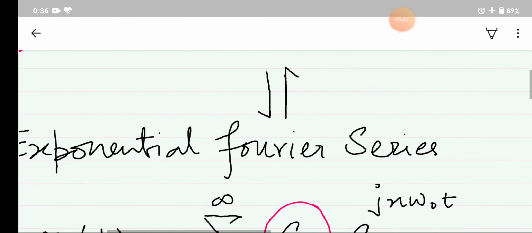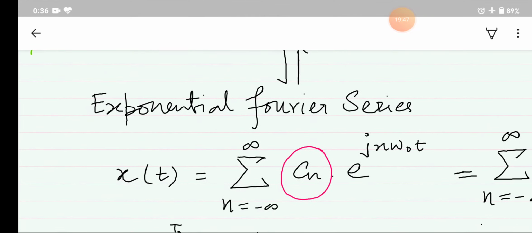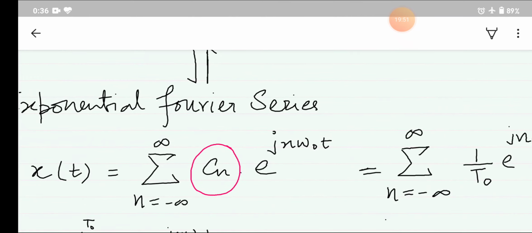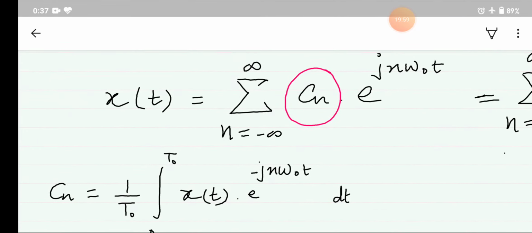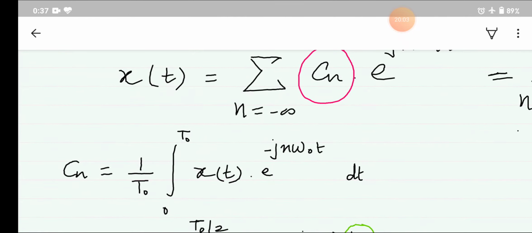Now we wanted to represent it through our exponential Fourier series, which can be written as x(t) equal to the sum over n equal to minus infinity to infinity of Cn e to the power j n omega naught t, where the value of Cn is equal to 1 by T naught integration 0 to T naught x(t) e to the power minus j n omega naught t dt.